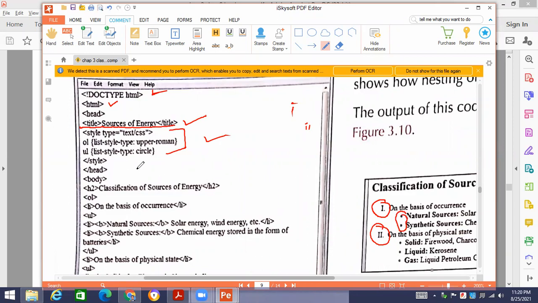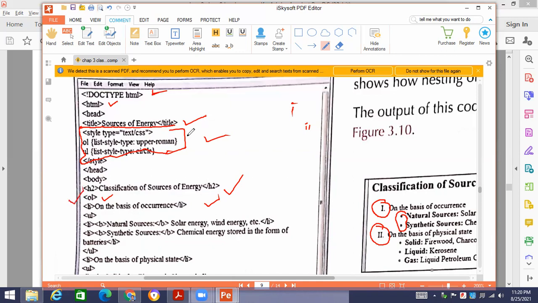Now, the style tag is closed over here. In this box, I have closed it, this is basically the style tag that is closed. And then you will see that in the body section, there is one heading available over here. Then there is another heading. But the ordered list is starting from here on the basis of the occurrence. So on the basis of the occurrence, it will come under the ordered list.